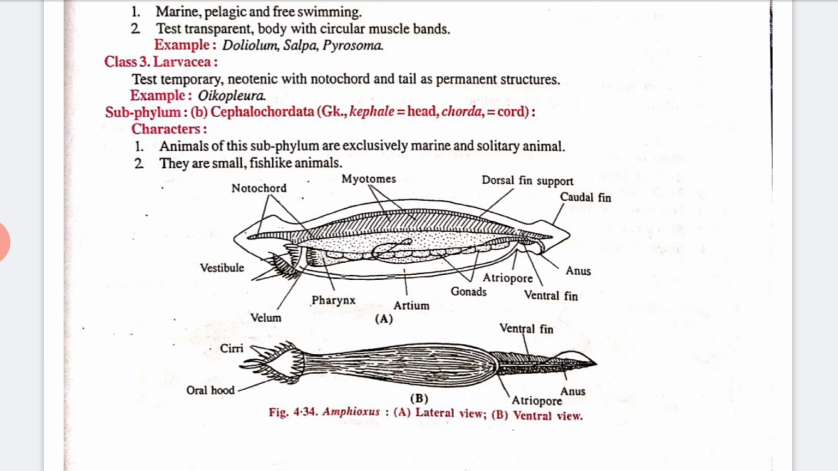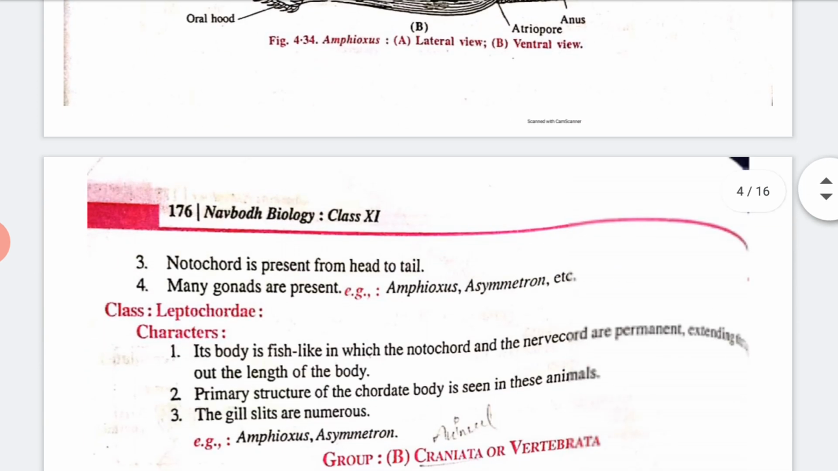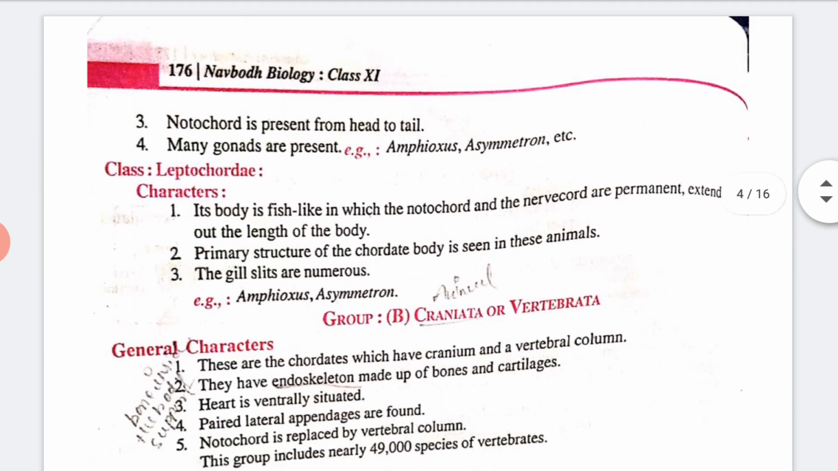The Cephalochordata are divided into one class, that is Leptocardii. Its body looks like a fish, in which the notochord and the nerve cord are permanent. The primary structure of the chordate body is seen in these animals. The gills are numerous. Now this is all about Acraniata.